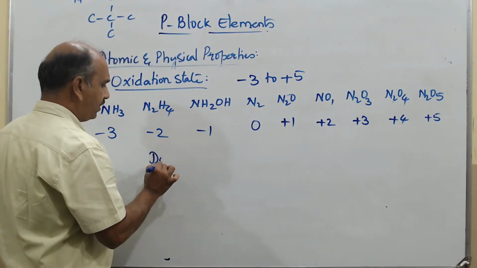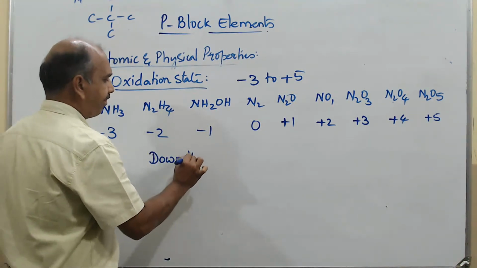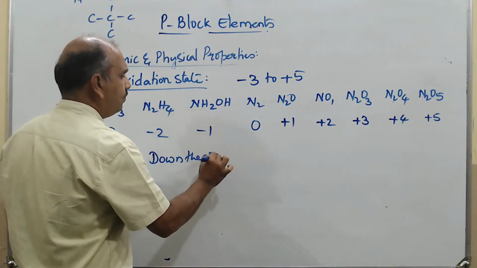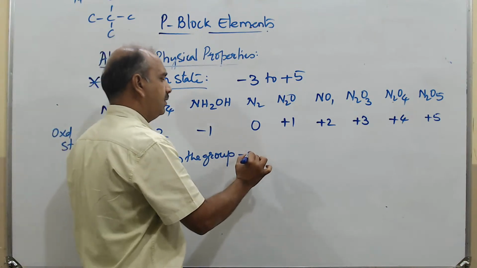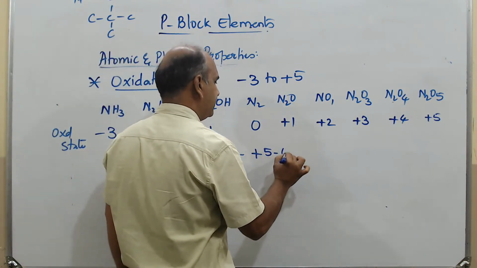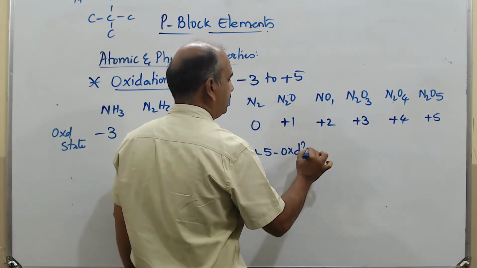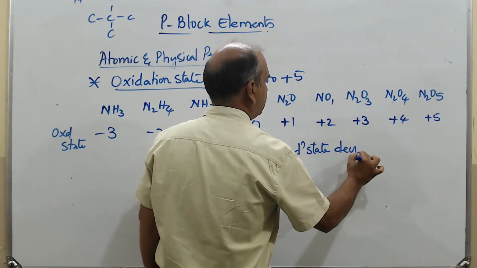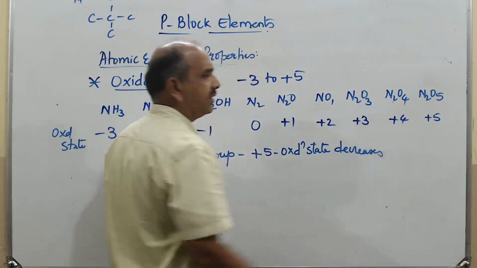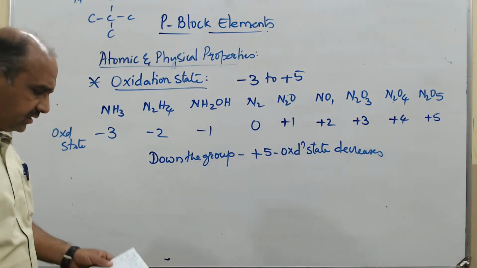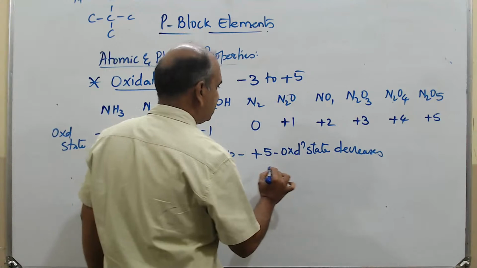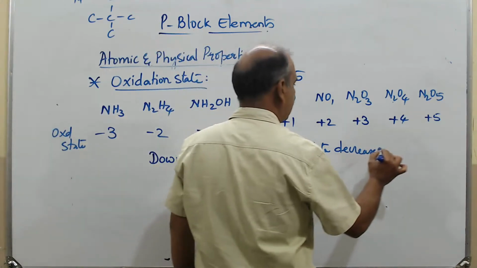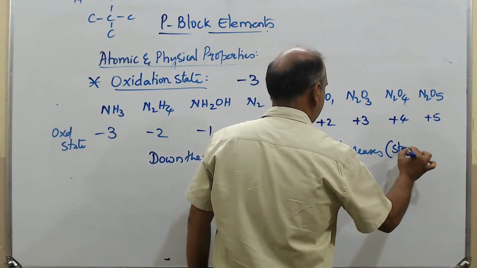So down the group, what happens? Down the group, +5 oxidation state decreases. Okay, and +3 oxidation state increases. What is decreasing here is the stability of that.